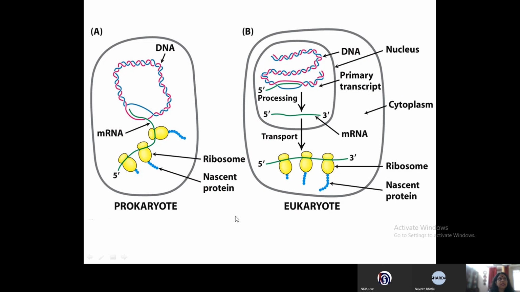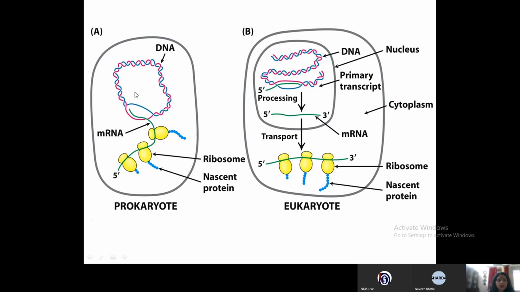If you see this diagram, children, this is a prokaryotic cell, and you see that this is the transcription bubble from where the RNA is being transcribed.